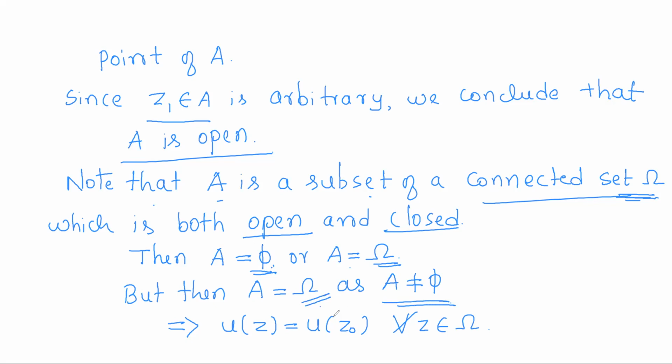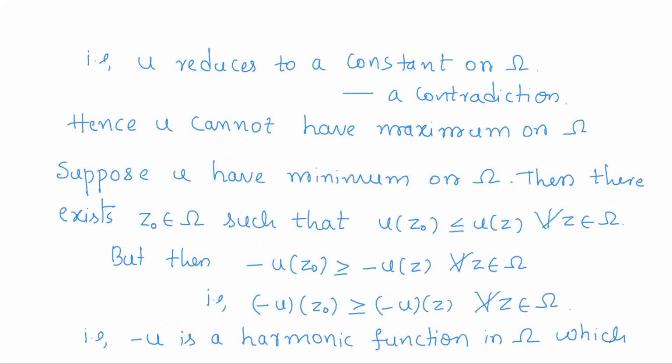So A is equal to omega means all the points of omega are the points of A. That means for all the points of omega, u of z will be equal to u of z0. So for all points z in omega, u of z is a fixed value u of z0. That means u is a constant function on omega, which is a contradiction to the hypothesis, because in the hypothesis they have given u is a non-constant harmonic function. But assuming u attains a maximum, we got a contradiction to the fact that it is a non-constant function.